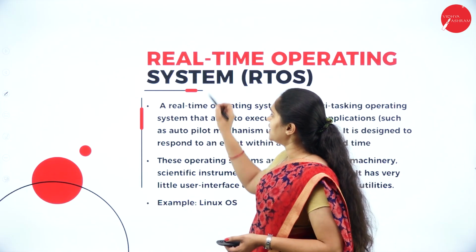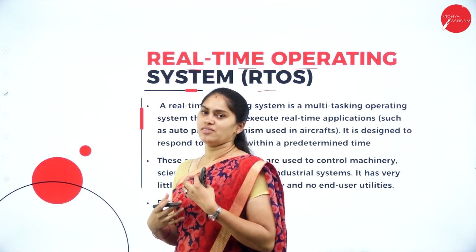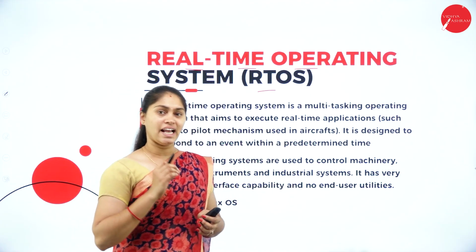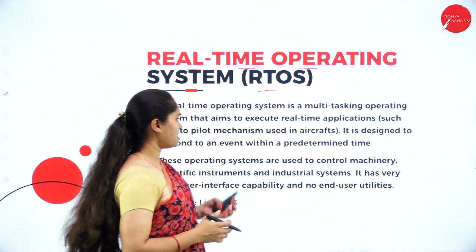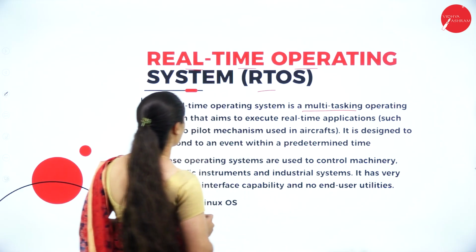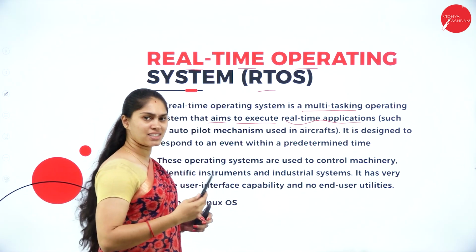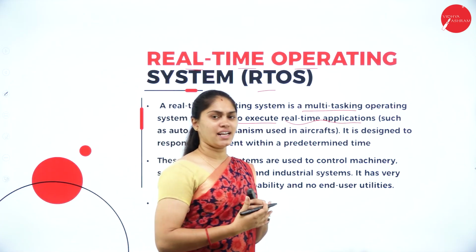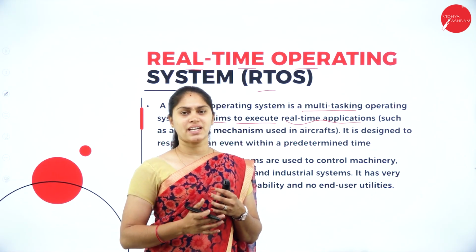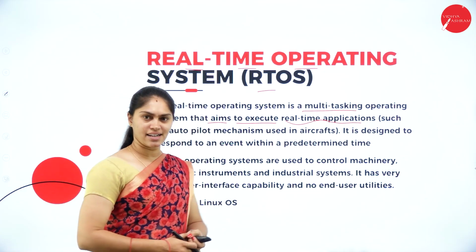What do we have next? That is the real-time operating system. As the name indicates, real-time. We can't wait for more time to get the result. When we want an instant result, at that time you can use this real-time operating system. Moreover, it is a multitasking operating system that aims to execute real-time applications. For example, aircraft. If it is crashing, I can't wait 10 minutes or 2 minutes. Within a fraction of a second, the actions have to be taken. In that situation, we have to use this real-time operating system.